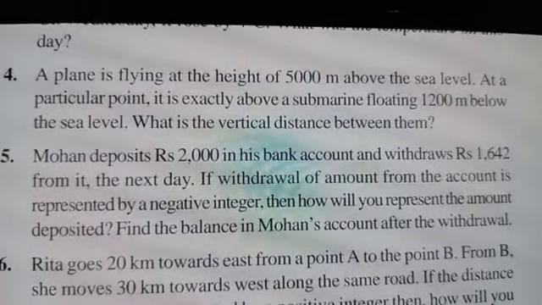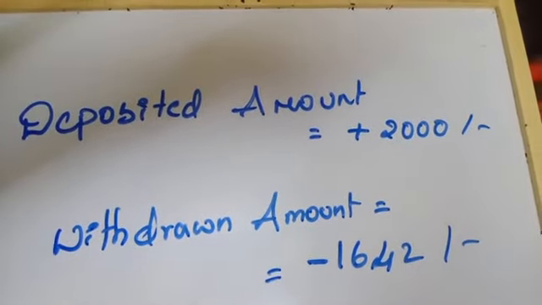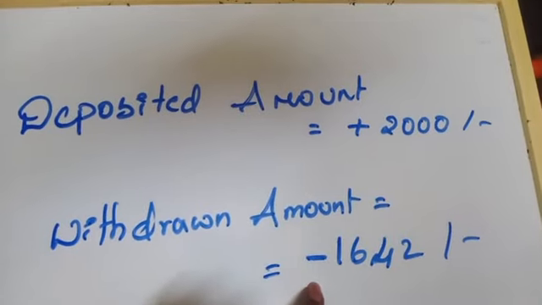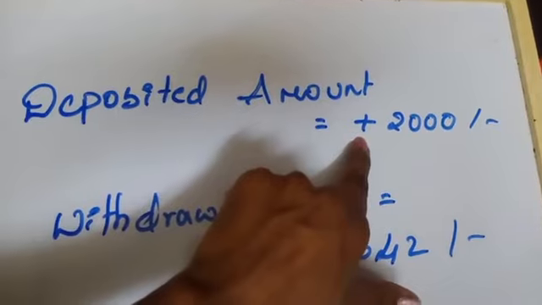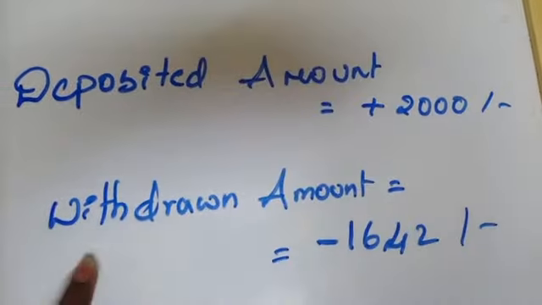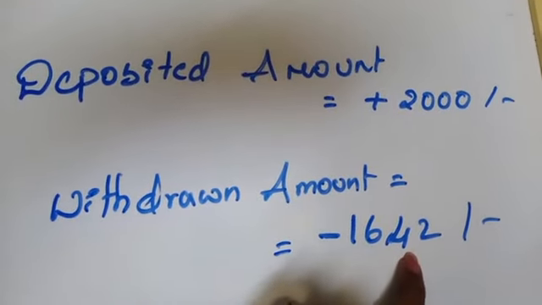Find the balance in Mohan's account after the withdrawal. Now see, he gave that amount deposited is 2,000. When withdrawn amount is with negative sign, the deposited amount will be indicated with positive sign. So the deposited amount is plus 2,000 rupees and withdrawn amount is minus 1,642 rupees.